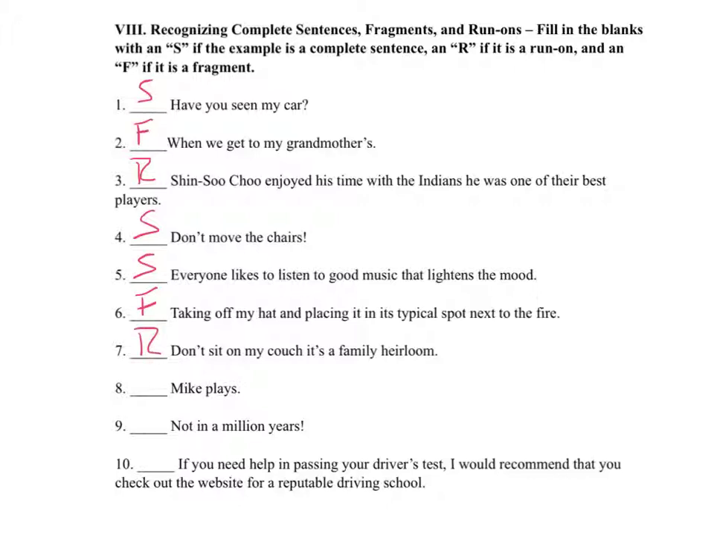This is a run-on. We have two independent clauses, don't sit on my couch, and it's a family heirloom. In don't sit on my couch, you have the imperative voice with the implied you. Again, what we've got is a fused sentence because we are missing our comma and our coordinating conjunction there in the middle between the two independent clauses.